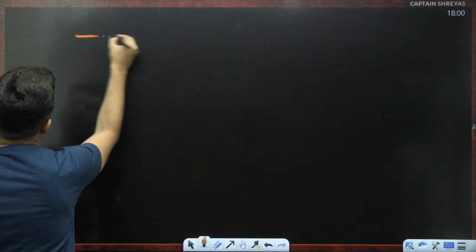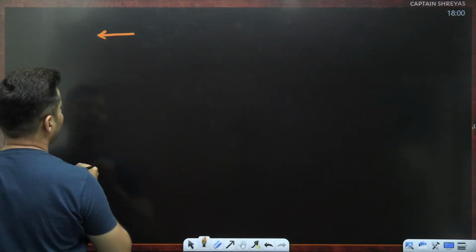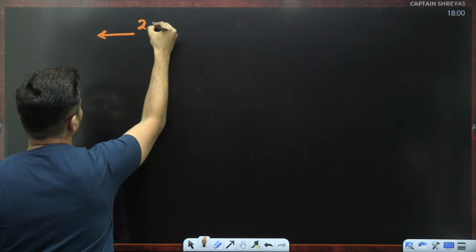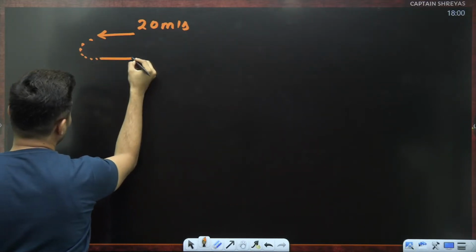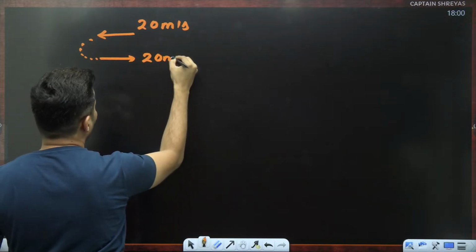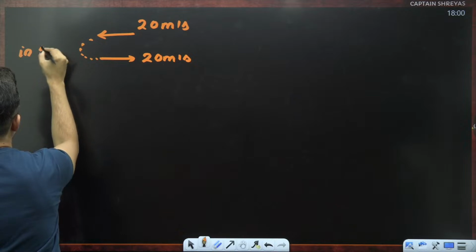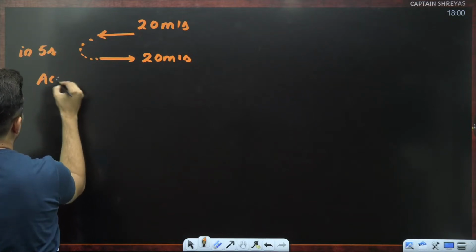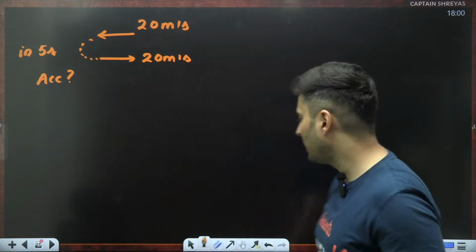Say, for example, a car was traveling in this particular direction with a speed of 20 meters per second, and immediately drifts and takes a U-turn and travels with the same speed of 20 meters per second. All this in, let's say, 5 seconds. Question is, what is the acceleration in this motion?